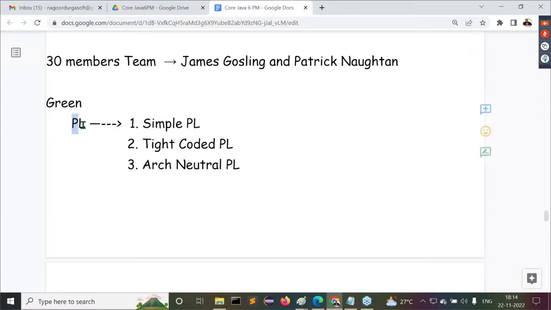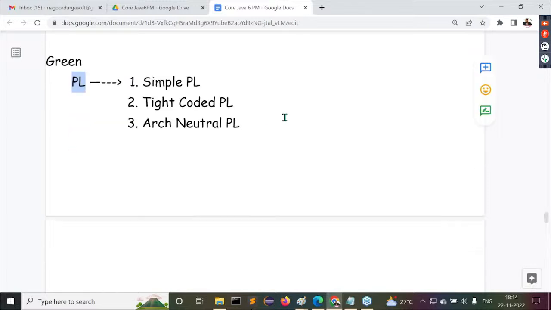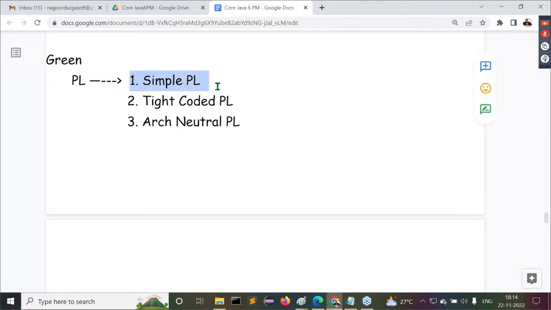Inside this Green project, they want to prepare a new programming language. That language should be a simple programming language, a tight coded programming language, and an architectural neutral programming language. Guys, all of you understand this clearly. Now we have to understand how that programming language is a simple programming language.